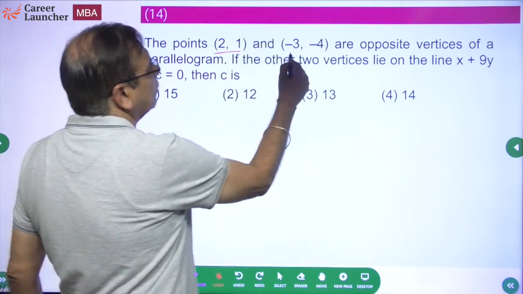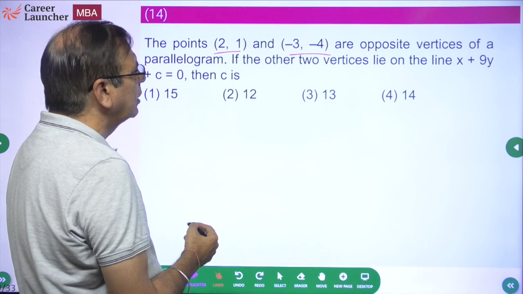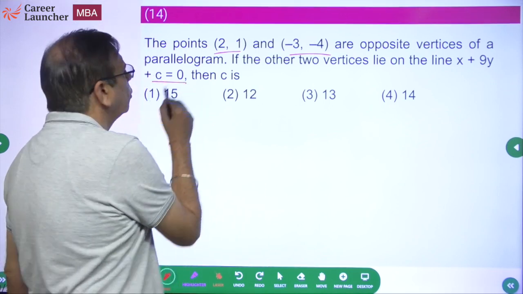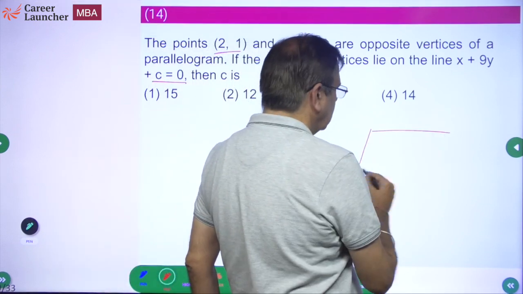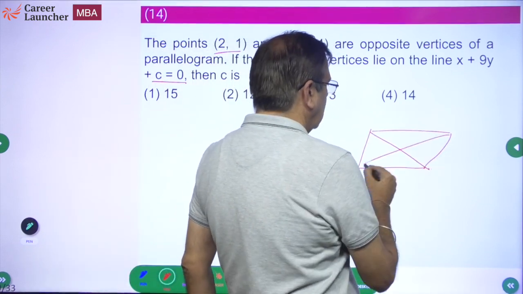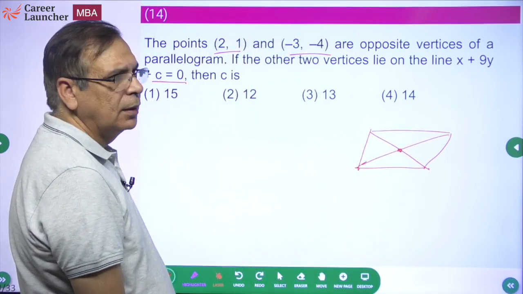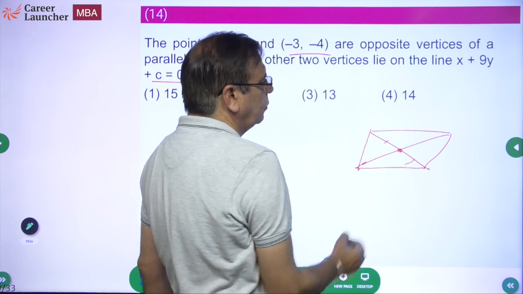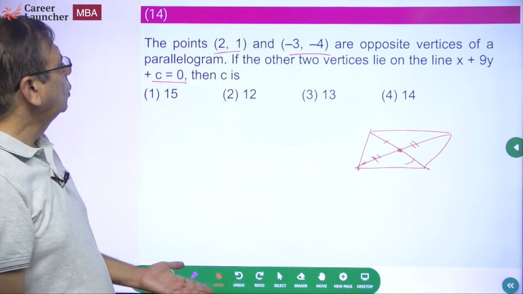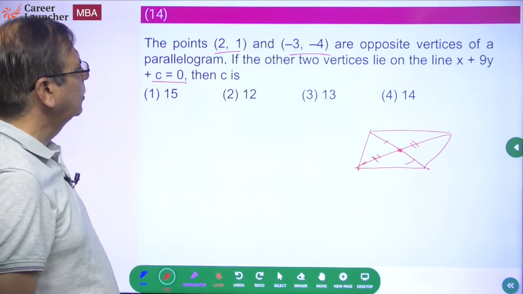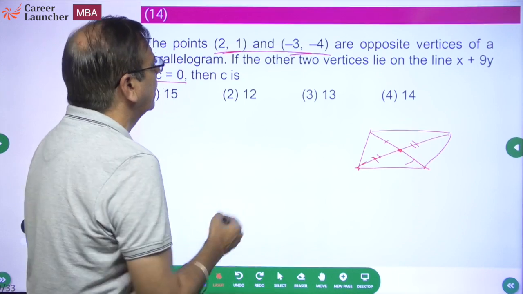Points 2, 1 and minus 3, 4 are on opposite vertices of a parallelogram. If the other two vertices lie on this line, x plus 9y plus c equal to 0, what is the value of c? Simple. If it's a parallelogram, the diagonals will intersect at the midpoint, isn't it? This is going to be the midpoint of this diagonal, and similarly this diagonal also. So what do we need? 2 points are given to us. Okay, these are opposite vertices. If these are opposite vertices, what will be the midpoint?